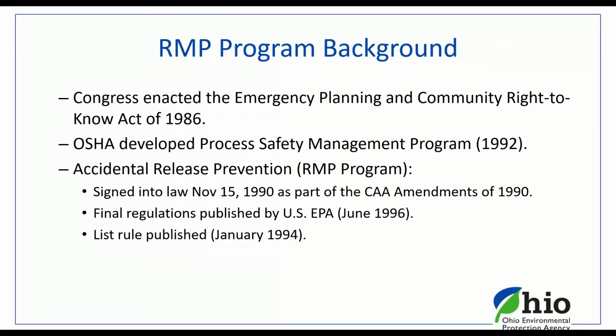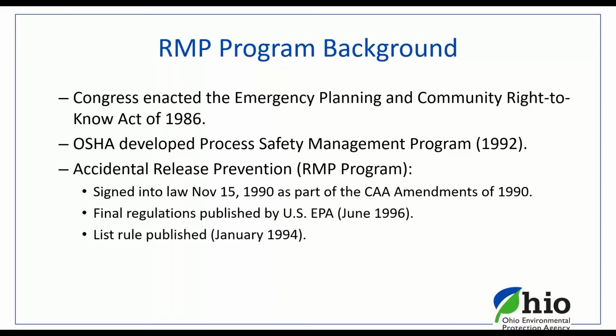So basically, this all started again, that incident was in 1984. Congress enacted the Emergency Planning and Community Right to Know in 1986. OSHA, the Occupational Safety and Health Administration, developed that Process Safety Management Plan Program in 1992.